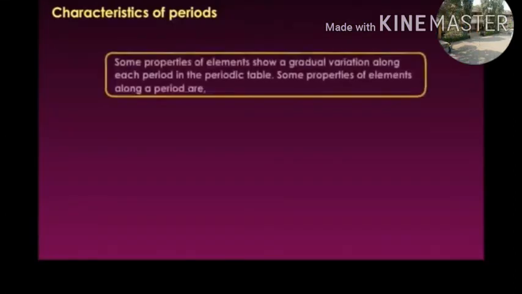Characteristics of periods. Some properties of elements show gradual variation along each period in the periodic table.